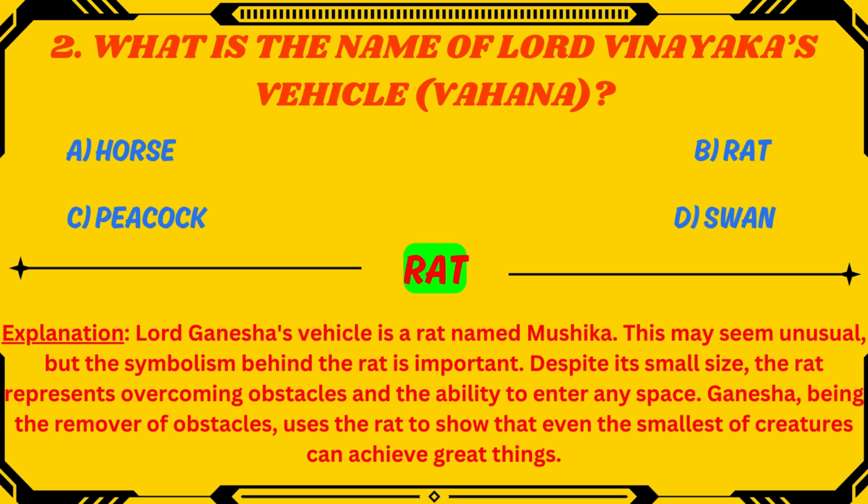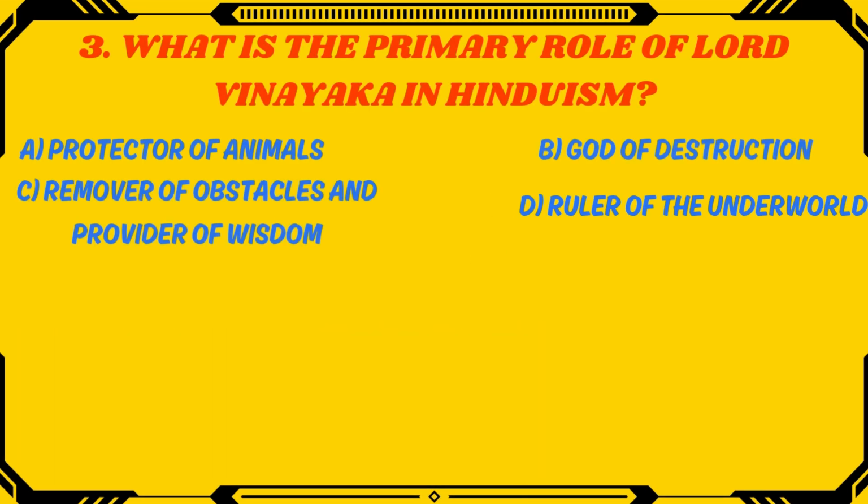Lord Ganesha vehicle is rat named Mushika. This may seem unusual, but the symbolism behind that rat is important. Despite its small size, the rat represents overcoming obstacles and the ability to enter any space. Ganesha, being the remover of obstacles, used the rat to show that even the smallest of creatures can achieve great things.